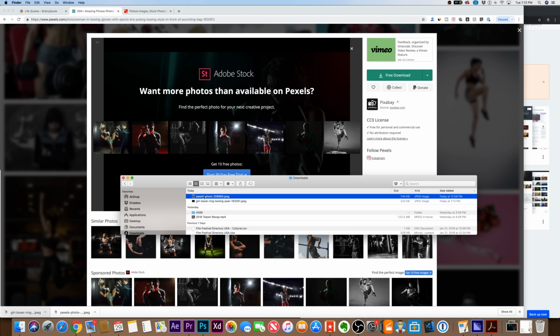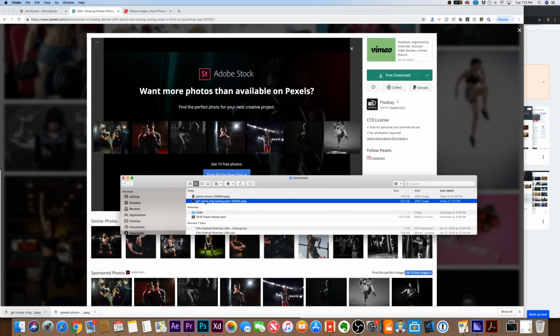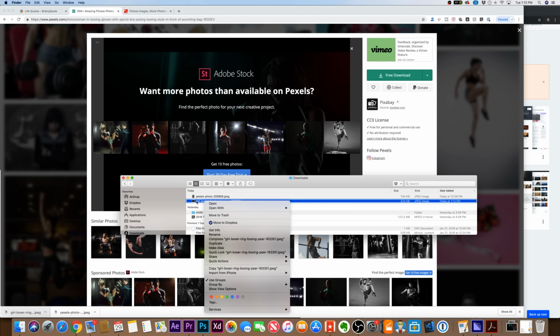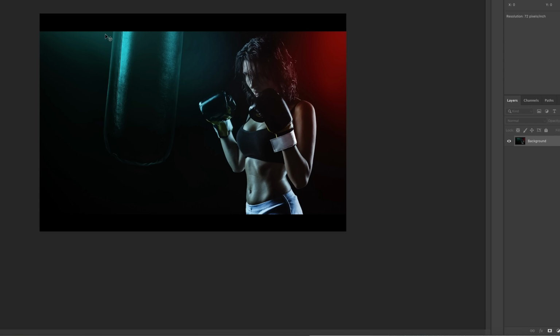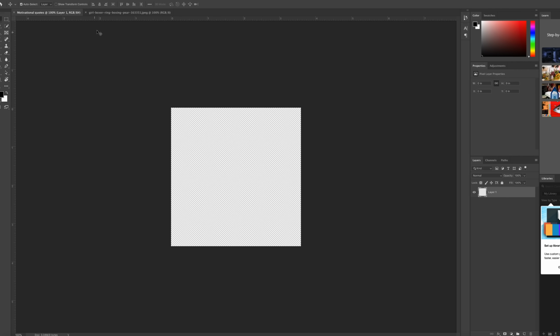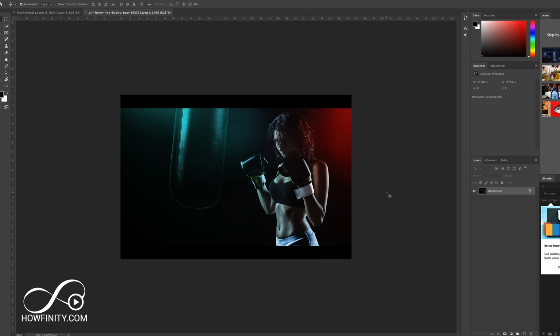And here in my download folder, this is the image. So on a Mac, I'm going to control click. On a PC, you just right click and open with Photoshop. That's what we want to do. That's the first thing after we made our canvas. So look on top here. You have your blank canvas and then you have the second thing here. That's the image. So I just want to grab this image from here.